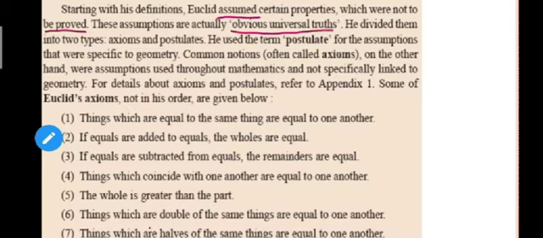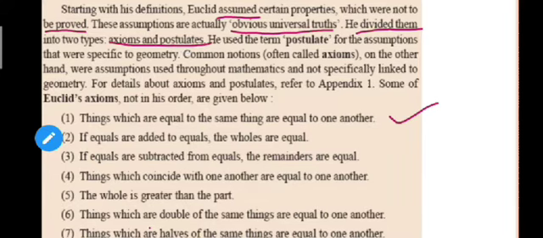Students, I have told you some of Euclid's definitions, right? After that, Euclid assumed certain properties which were obvious. One of them is that things which are equal to the same thing are equal to one another. I will explain this later. He divided these obvious universal truths into two types, that is axioms and postulates.